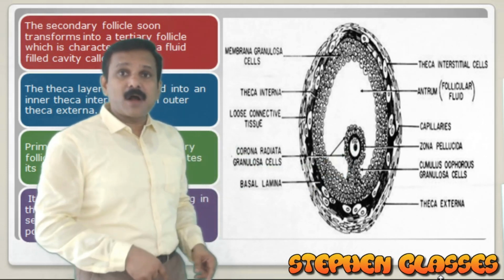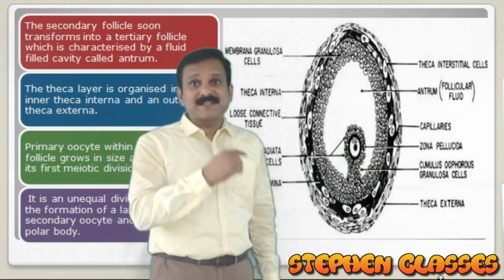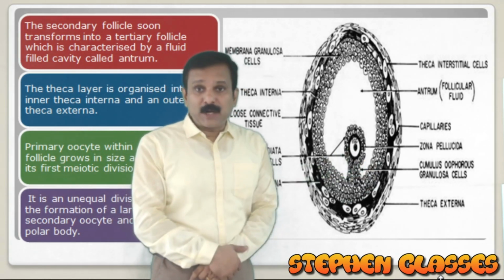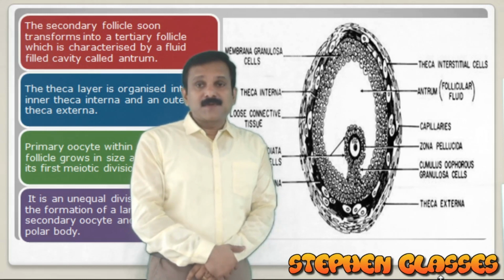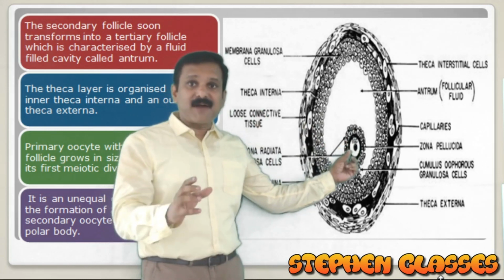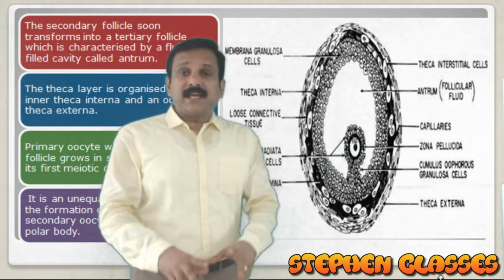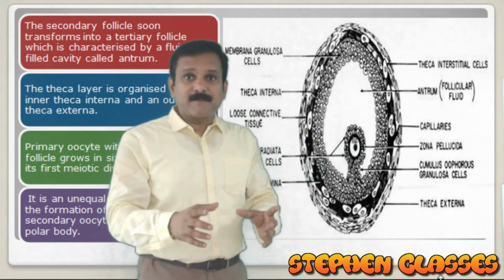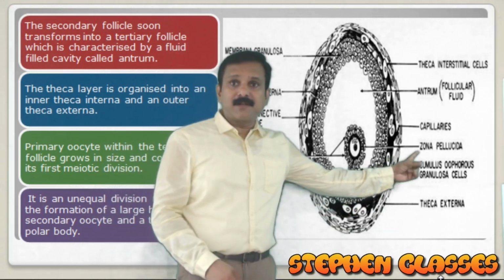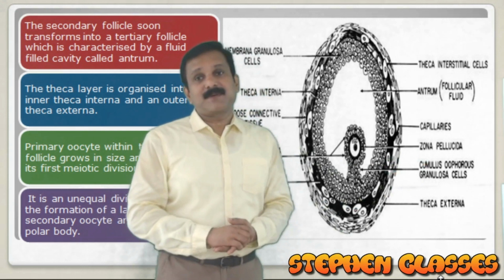The covering is called zona pellucida. What is the covering over the secondary oocyte? Zona pellucida. Within the Graafian follicle, the secondary oocyte is covered by a layer, and that layer is very important: zona pellucida.